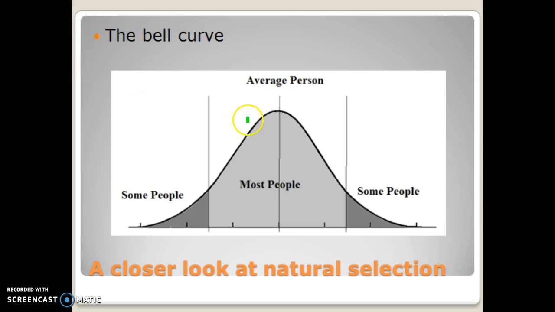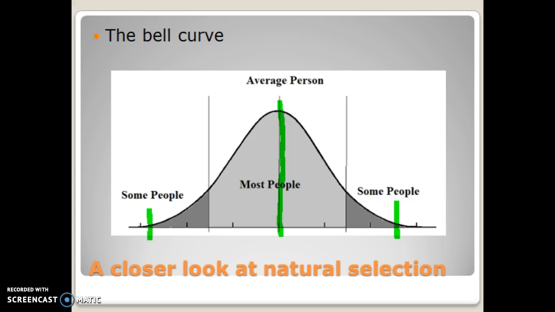To start with, the bell curve shows that for any given trait, most people are just average for that trait, whether that be height or hair color or eye color or length of a finger or what have you. There are some people that are much higher than the average. If we're looking at height, you could think of Shaquille O'Neal, a 7-footer. Most people are not 7 feet tall, but a few people are. And then you might have some really, really short people. Not many people are really, really short, but some people are. For any trait, height included, most people are right near the average.